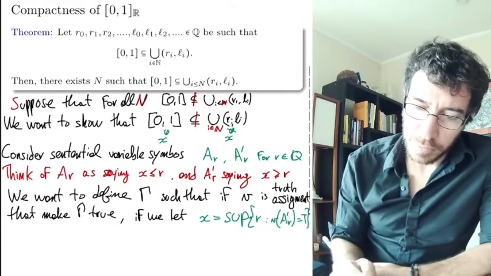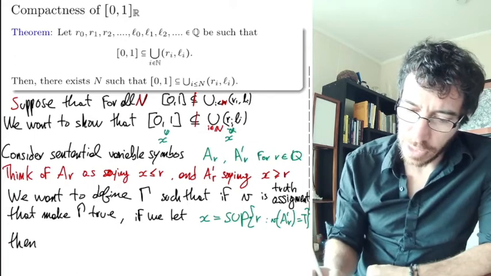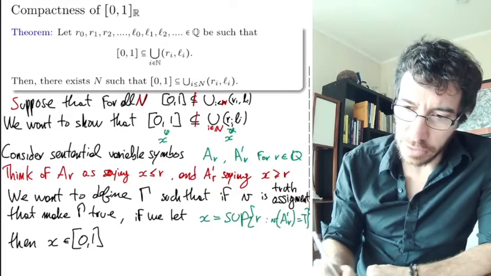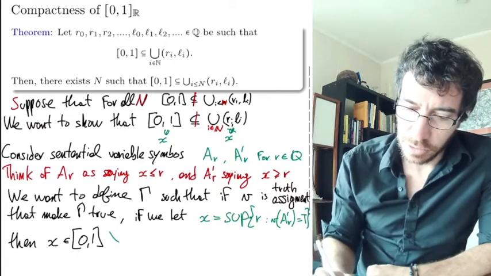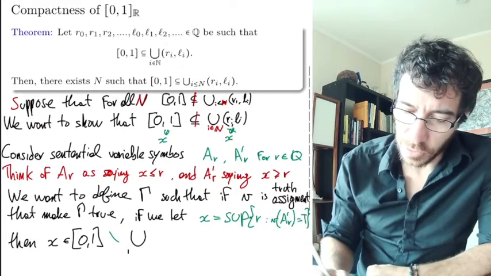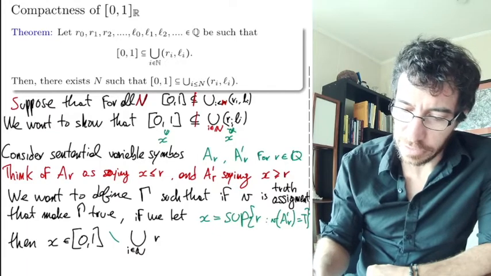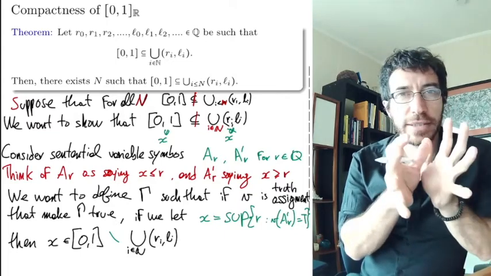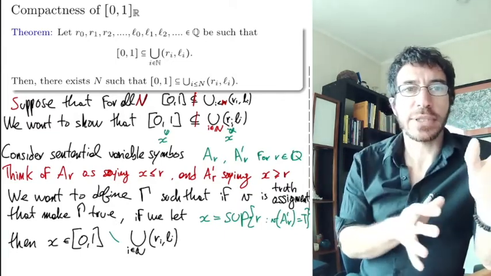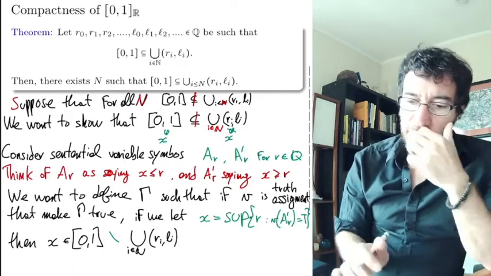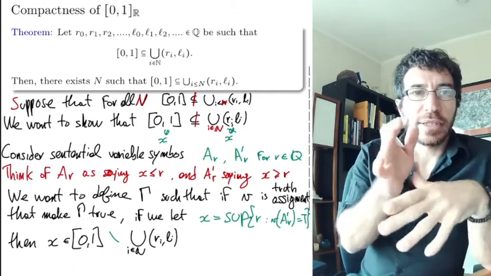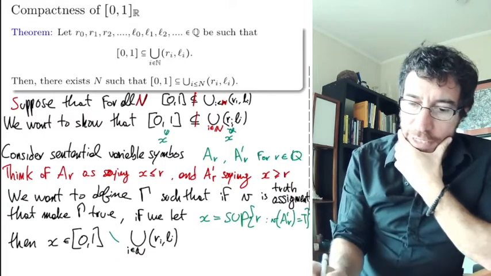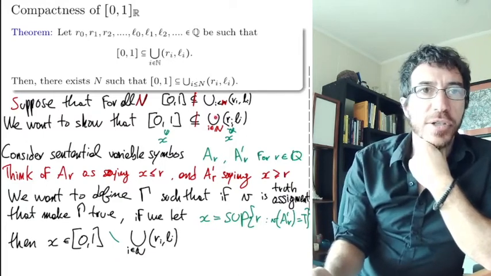So if we let x be that guy, then x is going to belong to the interval [0, 1], but it's not going to belong to the union over all i in the natural numbers of the intervals (Ri, Li). Okay, so that's what we want. We want to define this set gamma such that if we have a truth assignment that satisfies it, and then we satisfy x using the truth assignment, then we're finding this point that we want that shows that this interval is not contained in the whole thing.